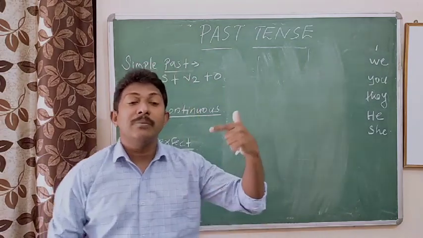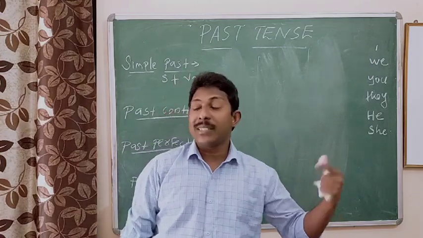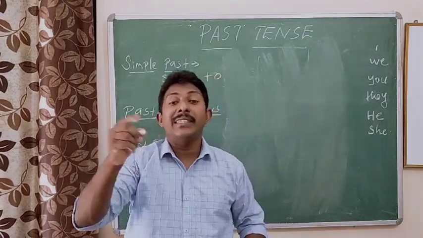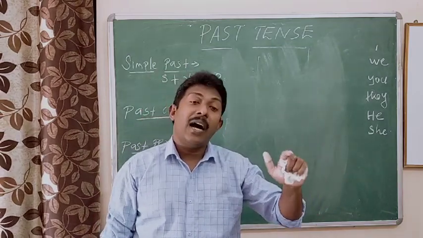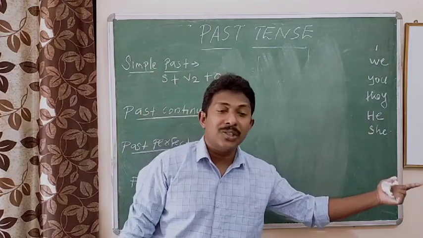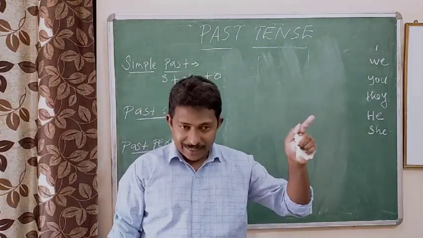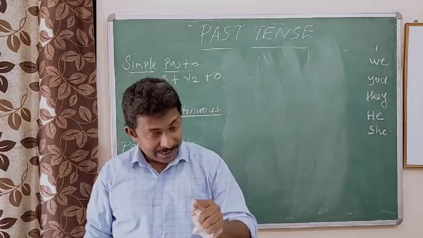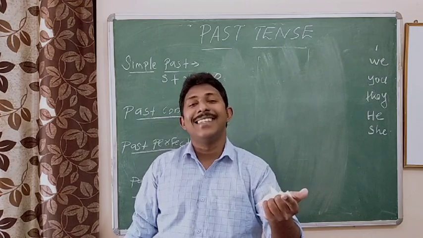How do we change it into present continuous? What changes will come? I write a letter. When you change into present continuous, I am writing a letter. Change into present perfect: I have written a letter. Change into present perfect continuous: I have been writing a letter. I write a letter. I am writing a letter. I have written a letter. I have been writing a letter.